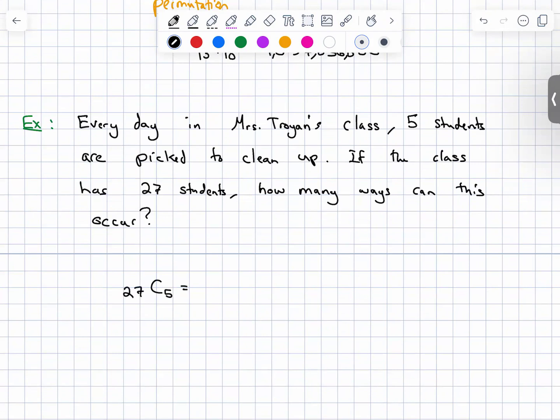Does that make sense why this is a combination problem? I can explain it again if you need. So 27C5 is 80,730. The bigger number always goes first, because the way permutations and combinations work, it's n things chosen r at a time.